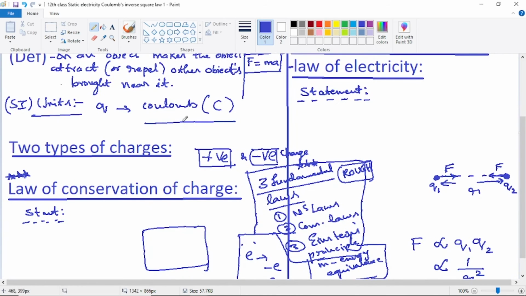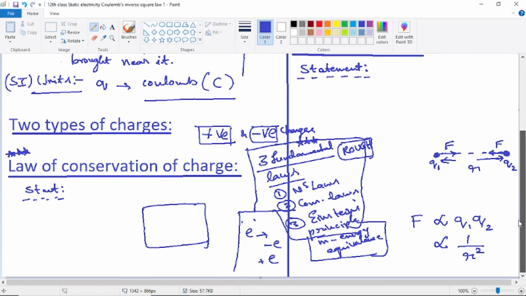So this is the explanation of the two types of charges. No explanation is required here. Positive and negative charges, that's all. These are the two types of charges. No explanation is required because it will not be asked as a question in any form.